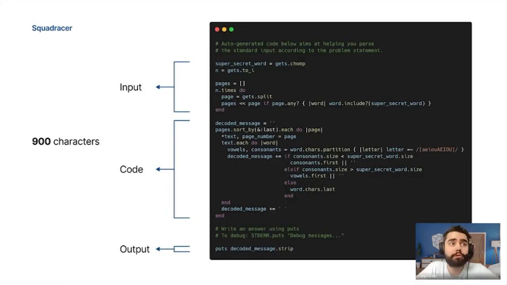So don't bother doing it. This is the solution of the problem, like we may do it in production code. We can split this code in 3 parts. The input, where we get the standard input from CodinGame, the code where we apply all the logic that Sebastian told us, and the output where we give the solution to CodinGame.